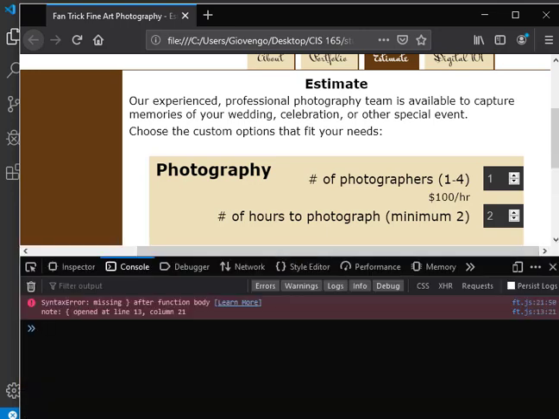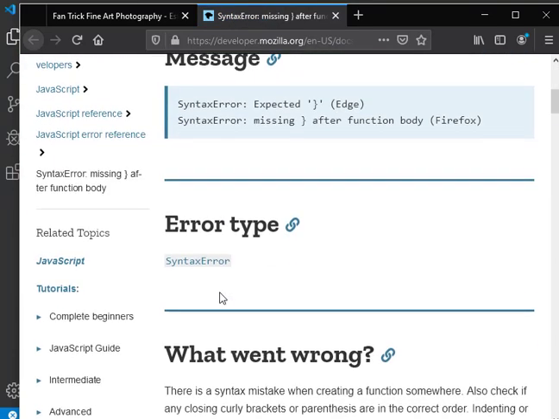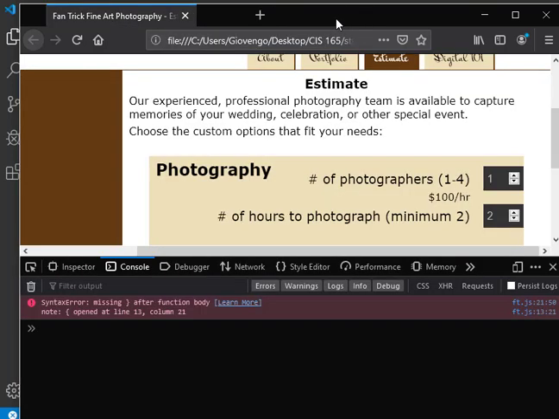And when you do, you immediately see that there's a syntax error with a missing closed bracket after the function body. If you click on Learn More, it will explain exactly what this error message is. It's expecting a closed bracket, but it's missing. So we know exactly where that problem is. It also says it opened at line 13 and column 21.